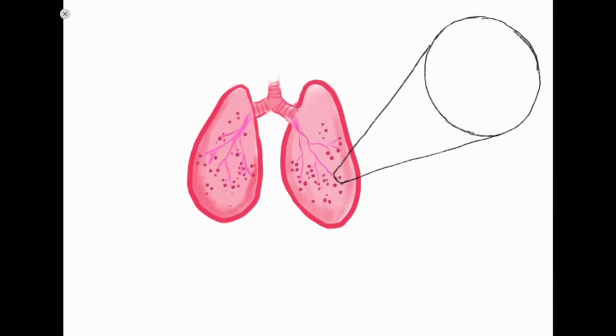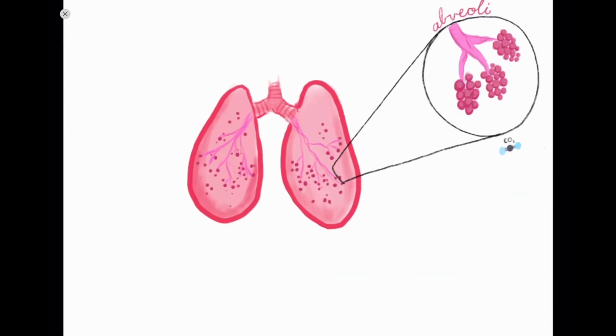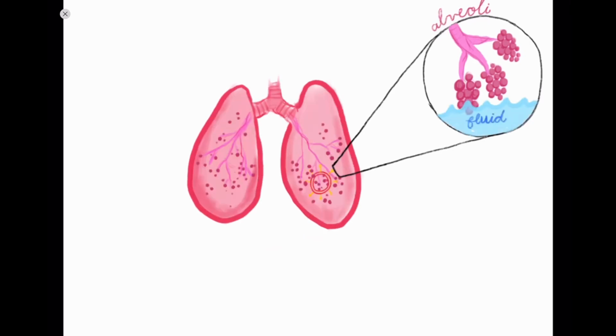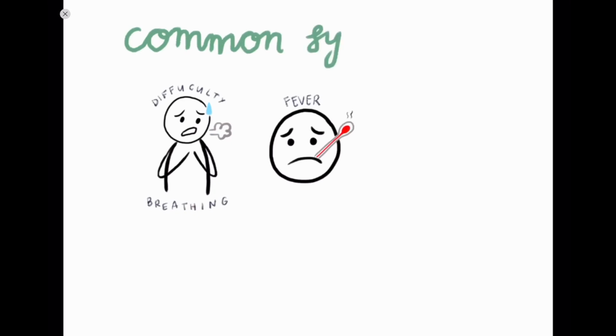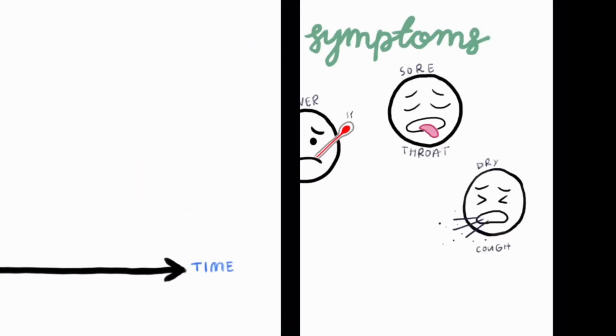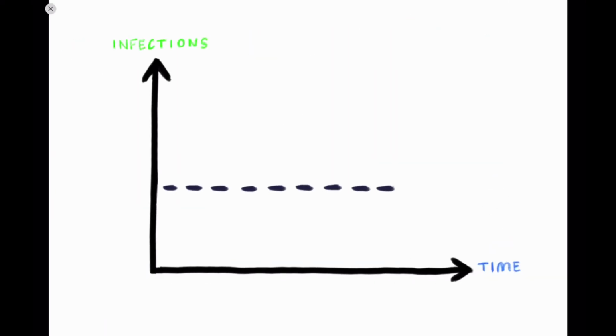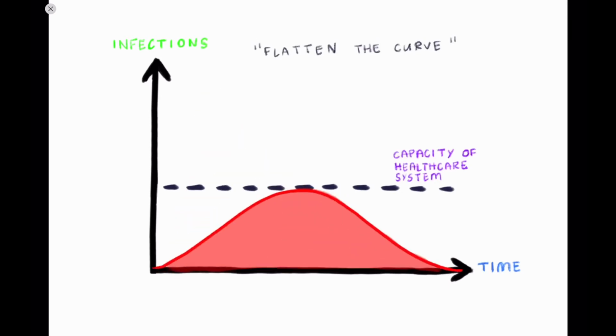Alveoli are minuscule grape-like sacs. When the virus infects the alveoli, an overreactive immune response occurs and fills the alveoli with fluid. This is why difficulty breathing is one of the common symptoms of COVID-19. Now, what we're trying to do is flatten the curve, or slow the spread of coronavirus by taking precautionary measures.